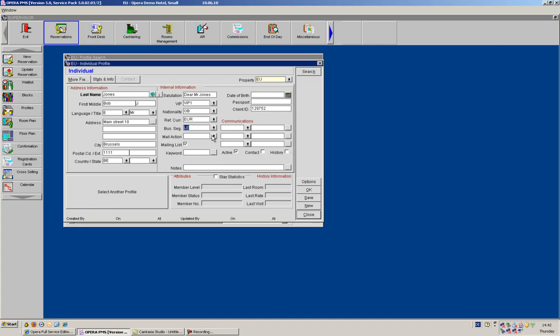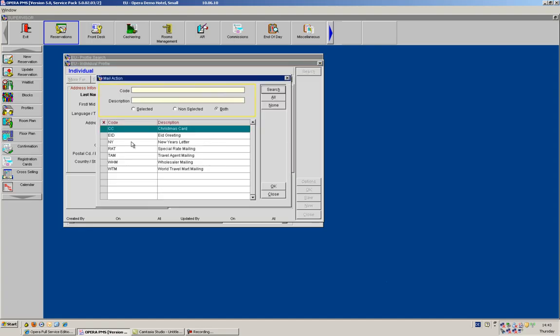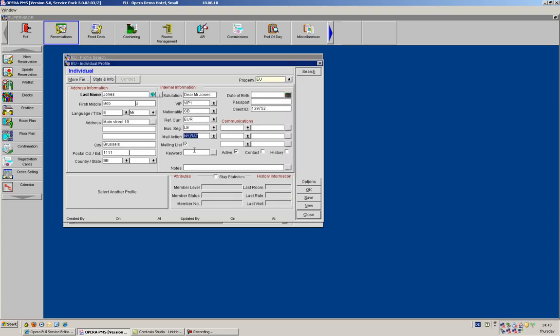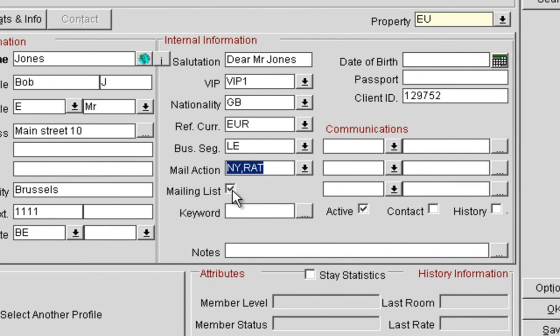I can then select the mail action codes, so that means I can choose what kind of promotional information I can send to this guest. And I'll be sending New Year and special rates. Then I need to decide, or I need to see if the client actually wants to receive any mailings. If they would not like to receive any mailings, then I should make sure that this mailing list flag here is taken off, so that when I do any data extraction, it is not visible on my search.